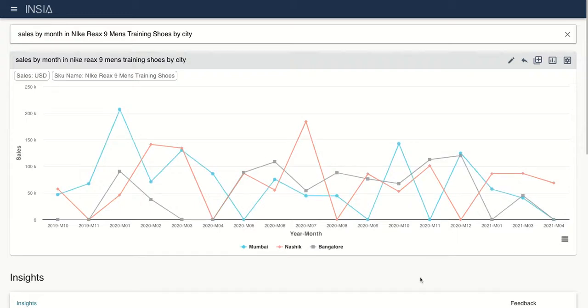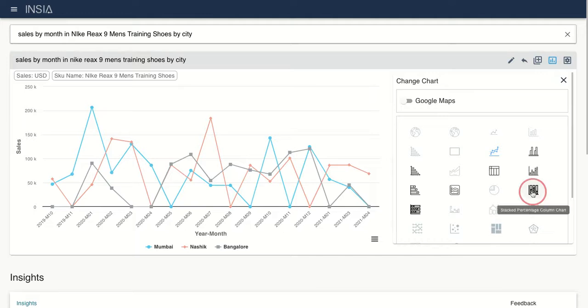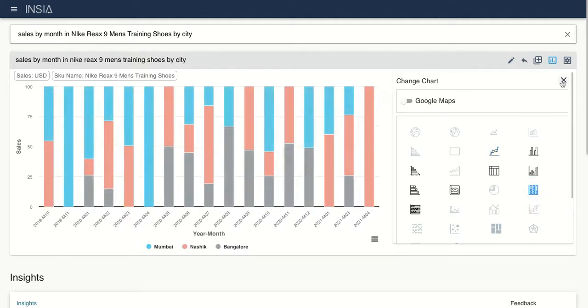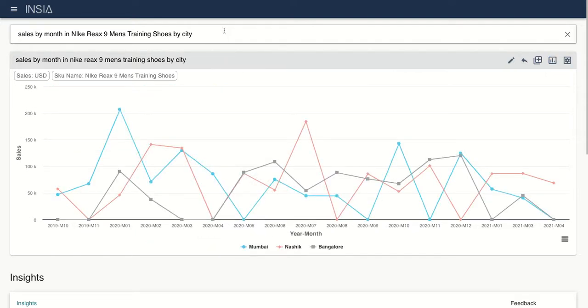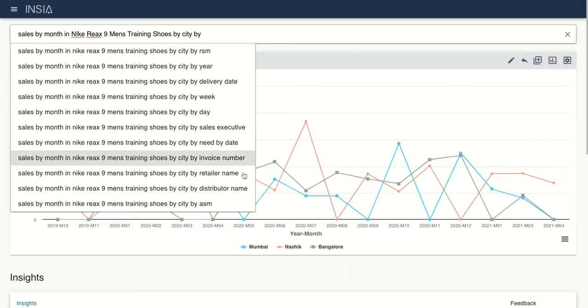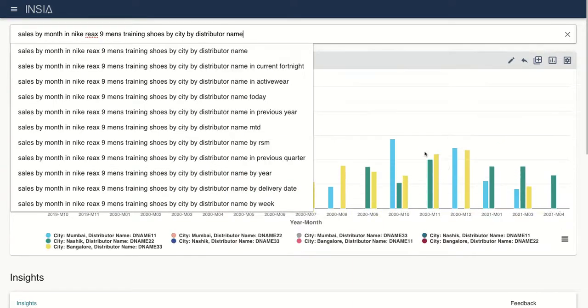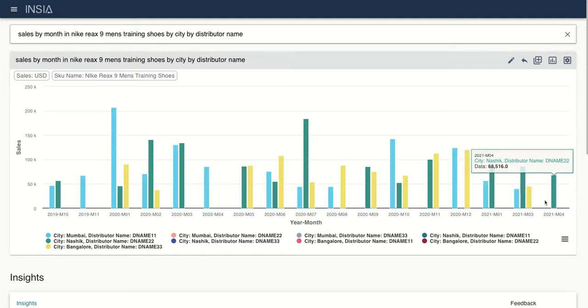While Insia gives you the best fit visualization, you have the option to select from more than 30-35 different visualizations and see the data the way you want. Moreover, the AI engine of Insia automatically recommends the next best cut. So here you can see by distributor name, and by doing further analysis on this, we see the same situation, that in Mumbai the sales has gone low. So we might want to check with our executives in Mumbai.